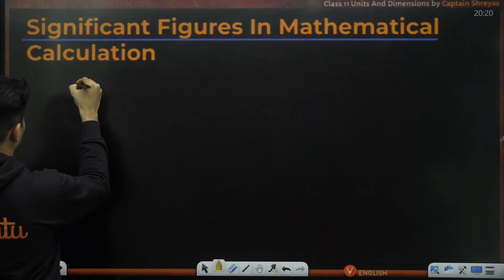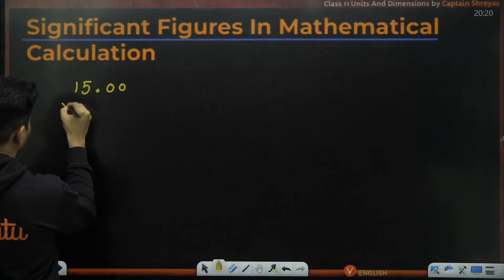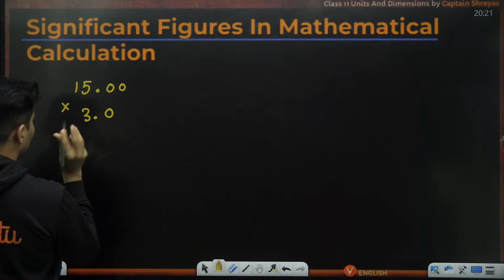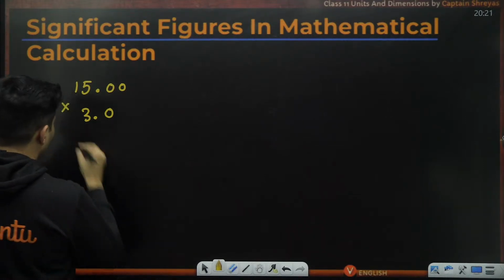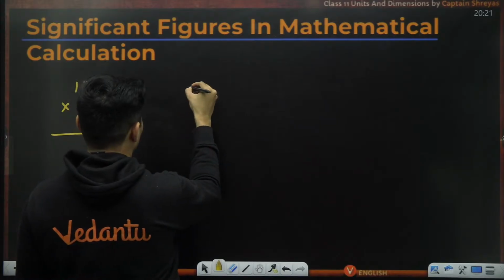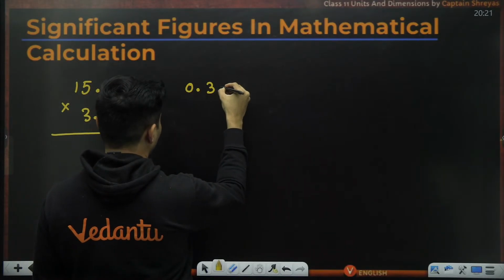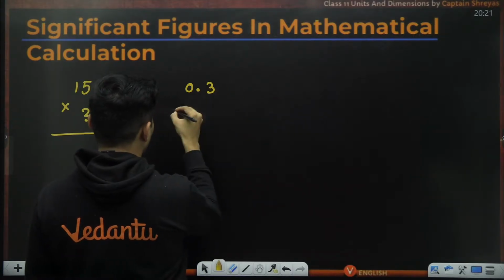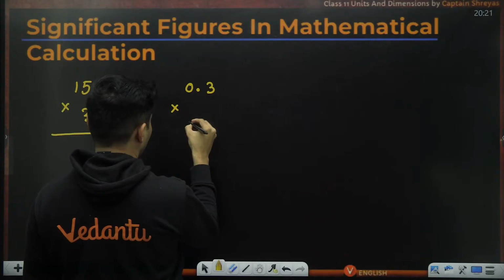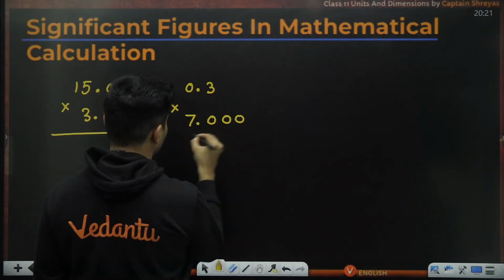Let's say 15.00 multiplied by 3.0. Okay, I have given something random. And let's see what the answer should be. Versus 0.3 multiplied by, let's say, 7.000.